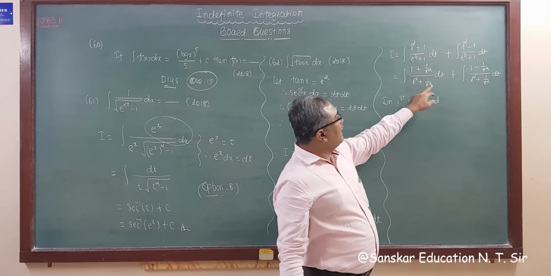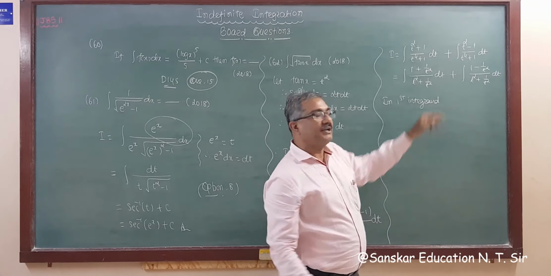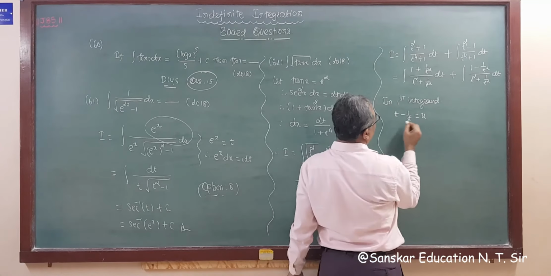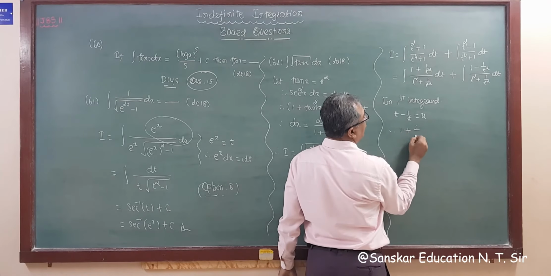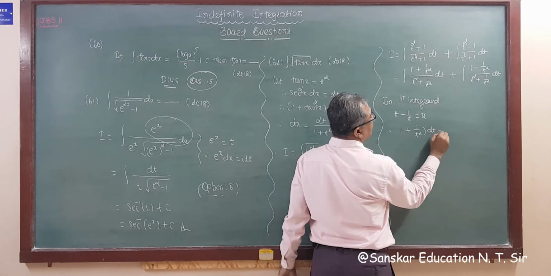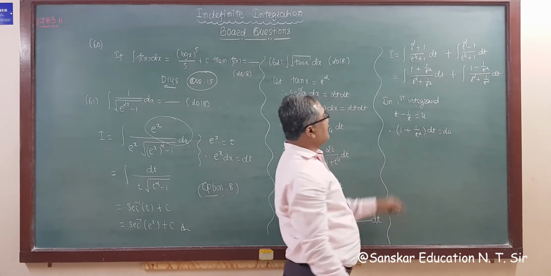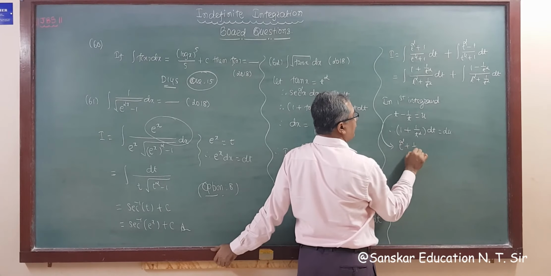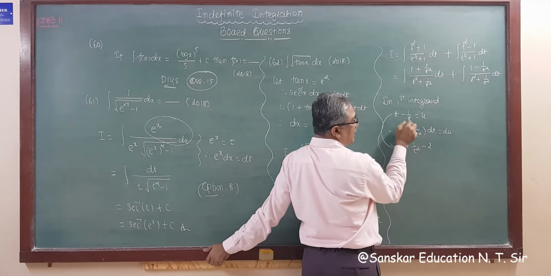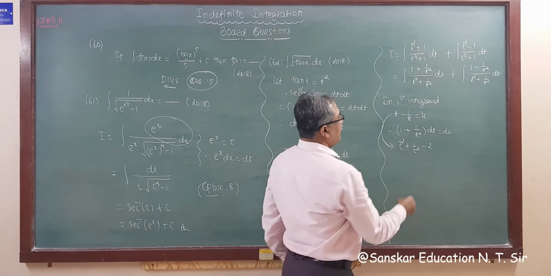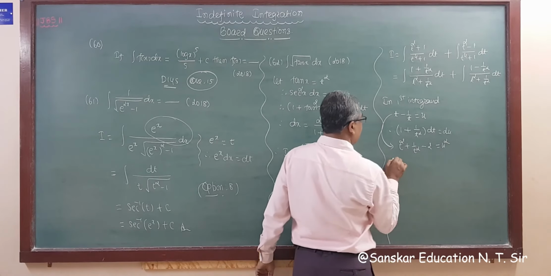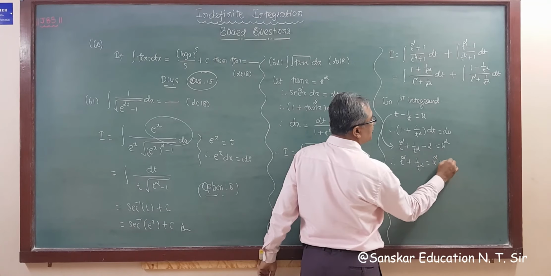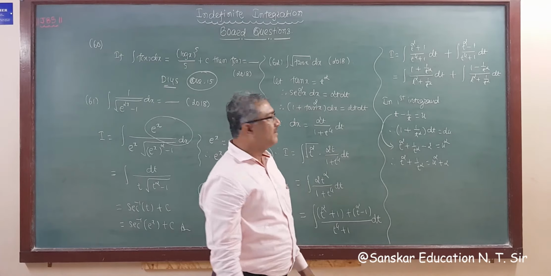assuming t minus 1 upon t equal to u, as here we have 1 plus 1 upon t square. So the derivative is 1 plus 1 upon t square dt equal to du. Squaring this, what do we get? t square plus 1 upon t square minus 2, since t into 1 upon t is 1 and twice that is 2, is equal to u square. That is, t square plus 1 upon t square is equal to u square plus 2. This is the assumption in the first integrand.